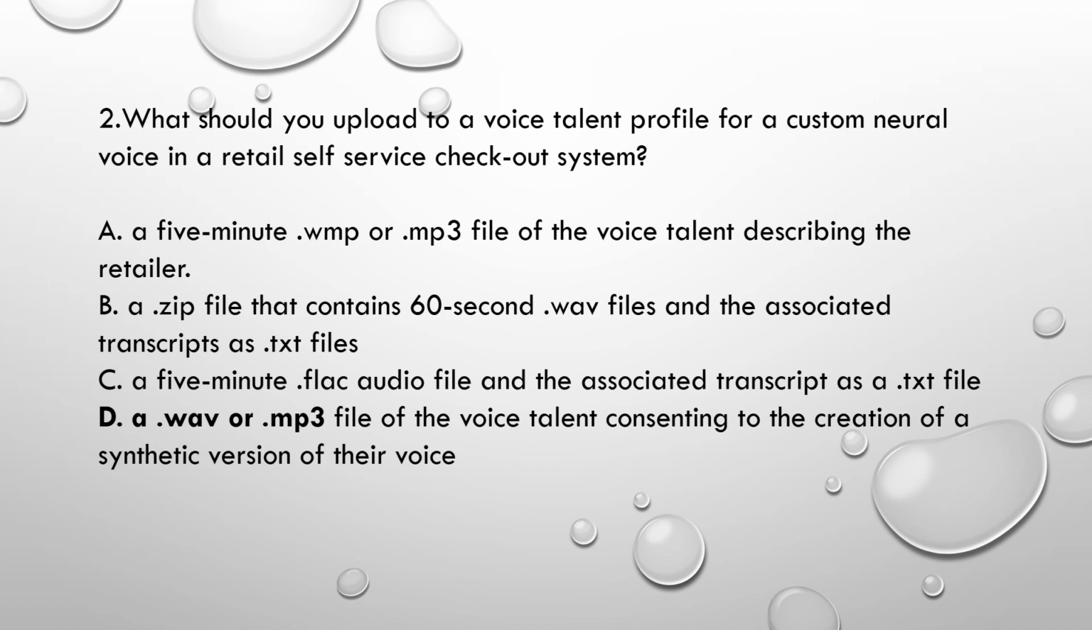Option D, a WAV or MP3 file of the voice talent consenting to the creation of a synthetic version of their voice. So that is exactly what we need. So the correct option is option D. So the voice talent profile for a custom neural voice should be uploaded in a WAV or MP3 file where the voice talent is consenting to the creation of a synthetic version of their voice. So the correct option is option D.